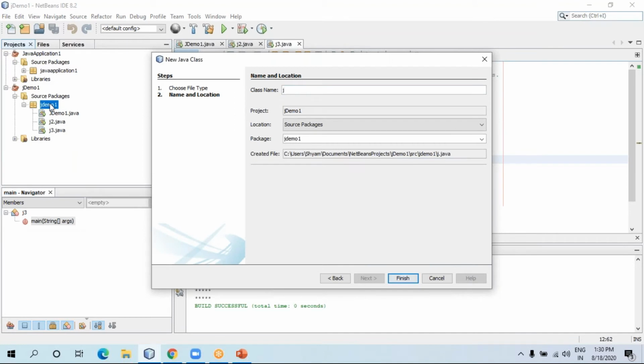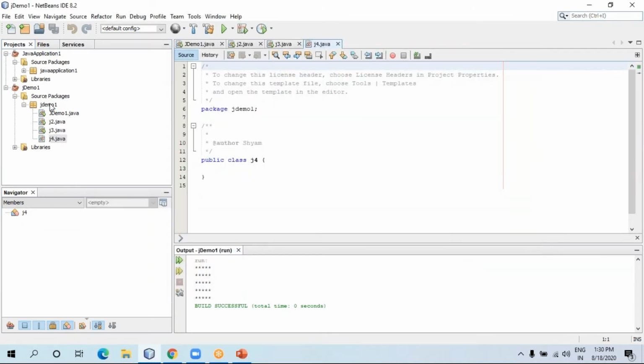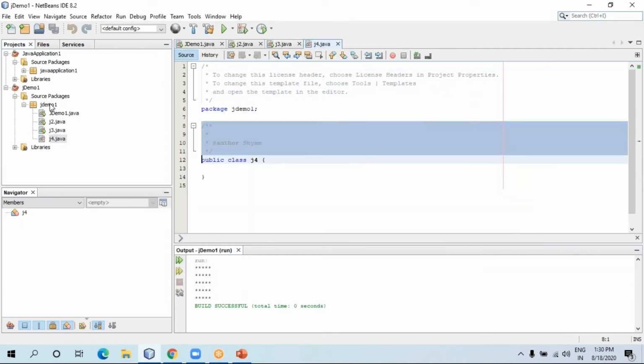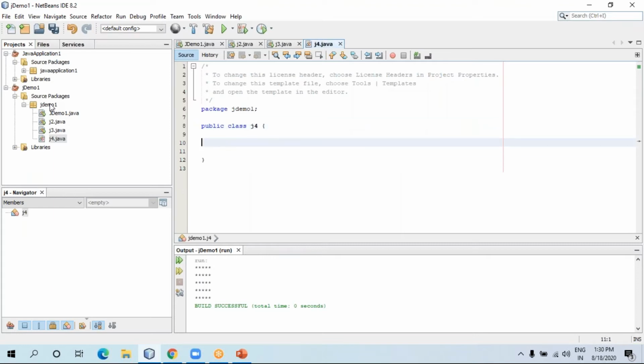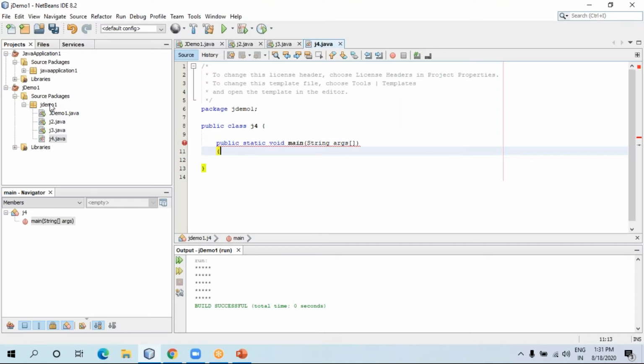Let me give another new name, J4, because this is our fourth program. Let me finish it. Now see what you have to write over here: public static void main, then String args. So this is a basic one. As I told, it's the main entry point, so you have to write this.